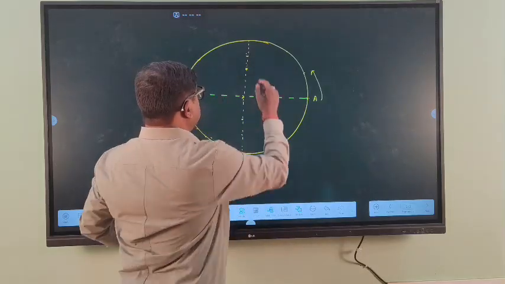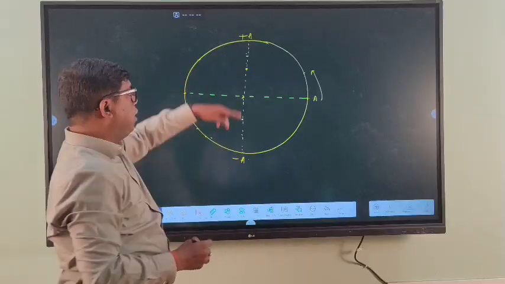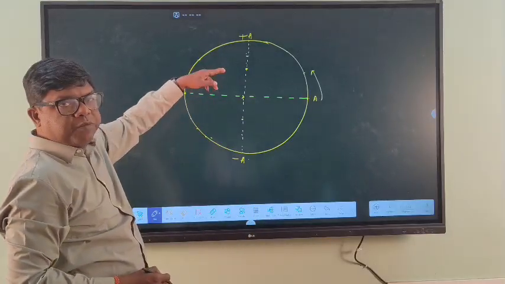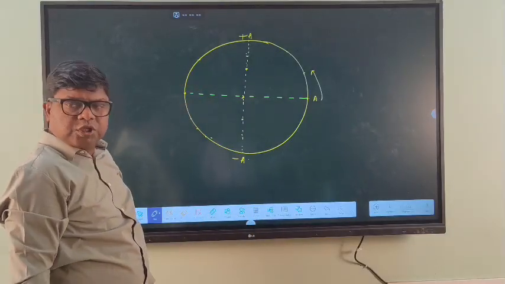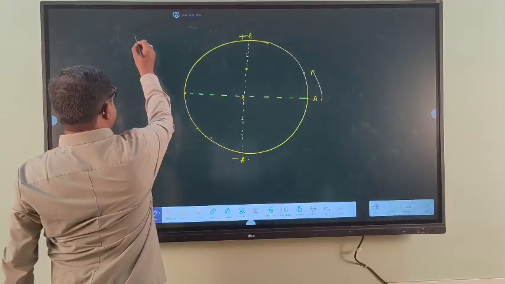This is the diameter of the circle of reference. This is plus A, and this is minus A. The projection makes a to and fro motion, a simple harmonic motion, on the diameter of the circle of reference. Now we'll discuss the equation of displacement.